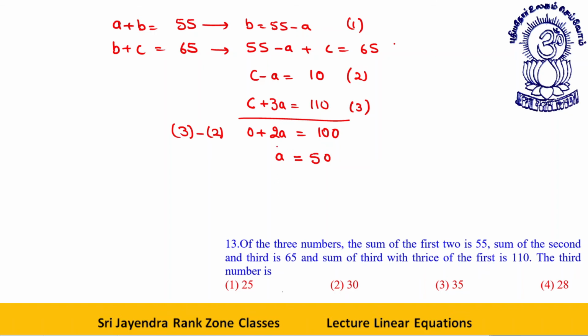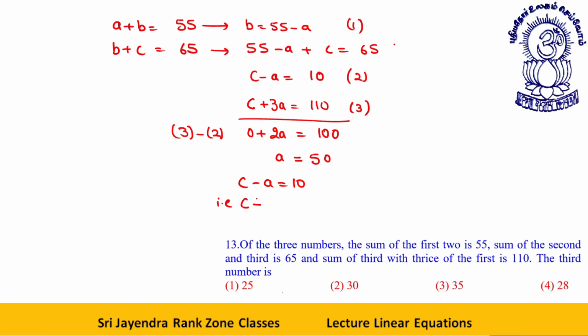Now C minus A is equal to 10, so C is equal to 60. So this is your answer, and I'll say the options are wrong. The options are wrong.